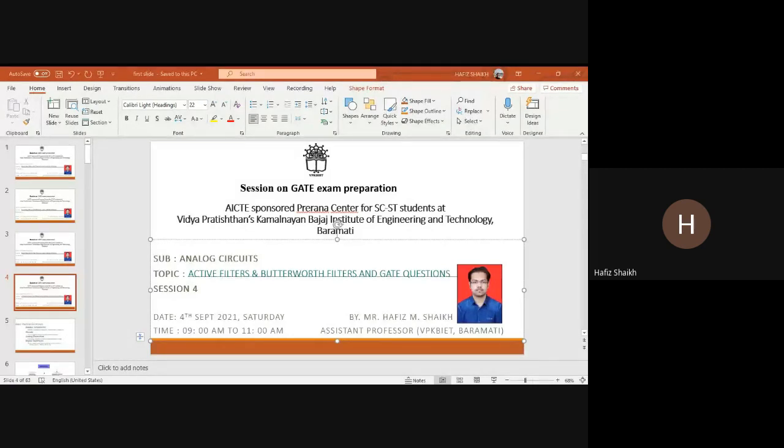Filters can also be categorized as passive filter and active filter. It is called a passive filter when there are passive elements present in that filter. Passive elements means what? Resistor, inductor, or capacitor. So when these three elements are present in the particular filter, it's called a passive filter. Active filter means when there is a presence of an op amp or energy source along with passive elements, it can be called an active filter.